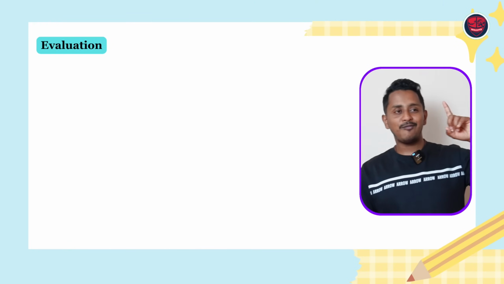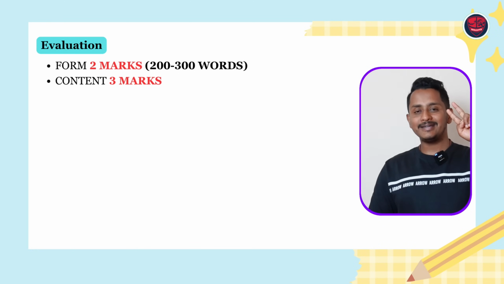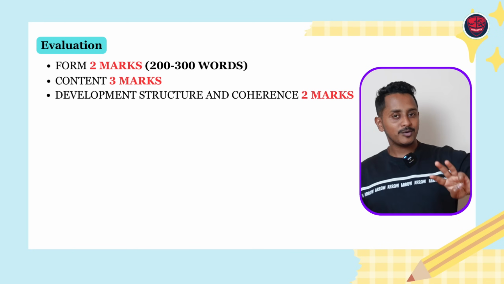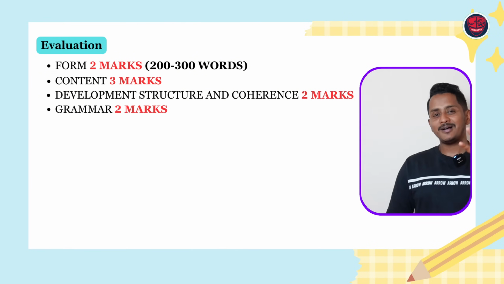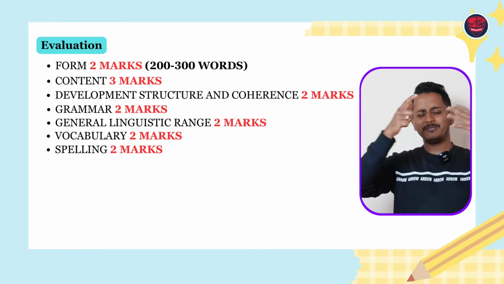How are you evaluated with respect to your essay writing? First is form, 2 marks. You need to write between 200 to 300 words. Second is content, 3 marks. Development, structure, coherence is 2 marks. Grammar is 2 marks, general linguistic range is 2 marks, vocabulary 2 marks, spelling 2 marks, multiple things like this.